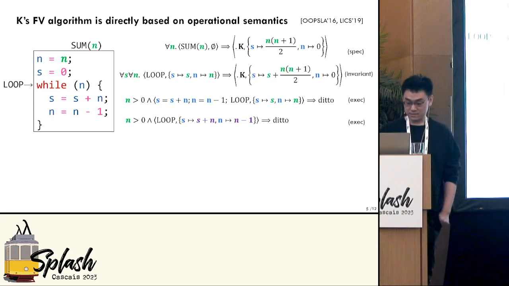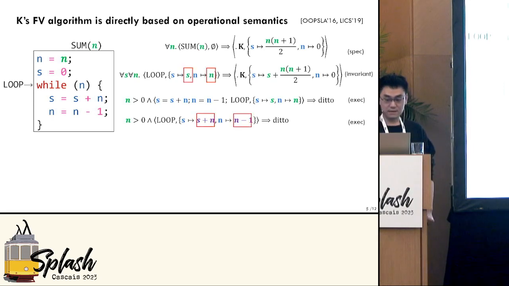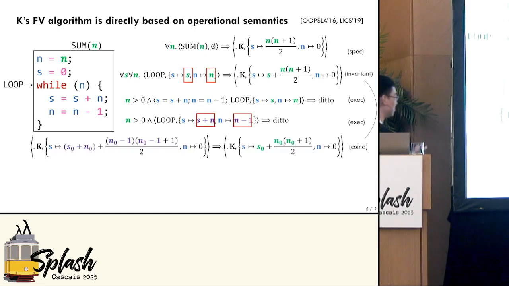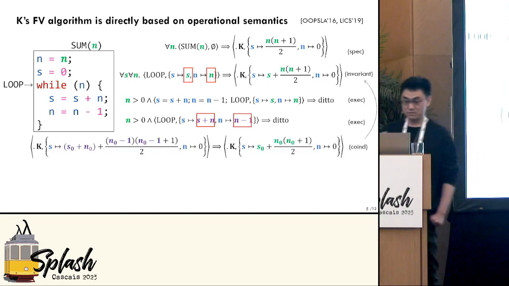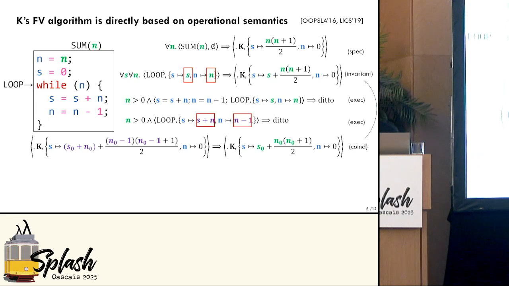Now here's the interesting thing. Let's compare this with our invariant. Well, you will see that the invariant tells me that this holds for any S and n. And what happens here, I have a different value of S and n, so I can instantiate the invariant to prove the subgoal. And this step is called co-induction, because you're using the invariant to prove one of its subgoals. And this is sound because we are making some step, right? So we're making progress, so that's guaranteed soundness.